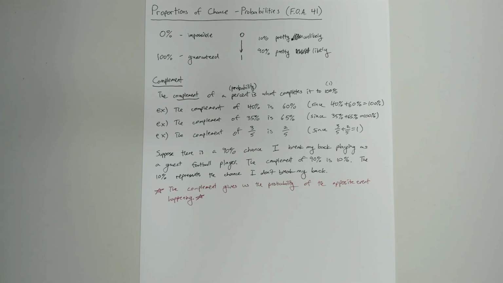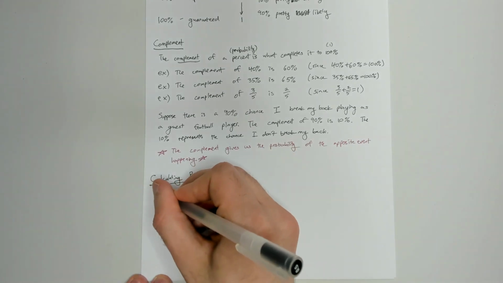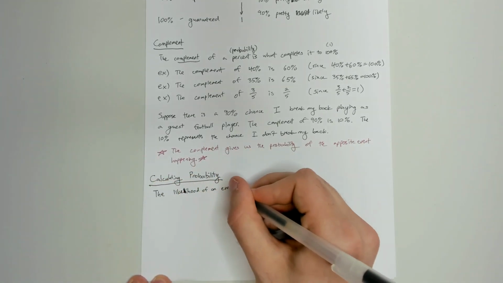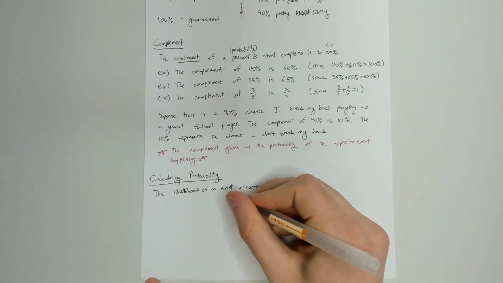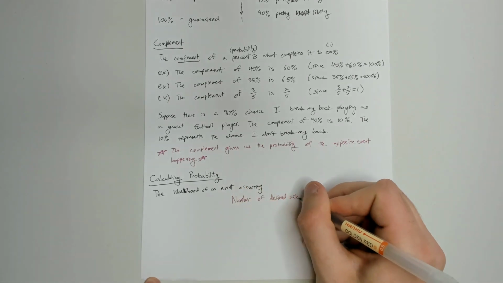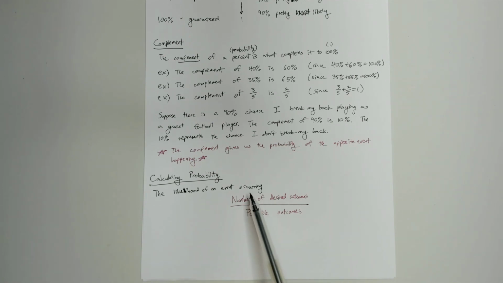Let's actually talk specifically about how one goes about finding the probability. I mean, how would someone necessarily know that there's a 90% chance that I break my back or something like that? I'm just pulling these numbers out of nowhere right now. Calculating probability. So recall, the probability is the likelihood of an event occurring. And the way you calculate it is it's the number of desired outcomes divided by the possible outcomes. So if you're looking at the likelihood of something happening, you take the amount of times that it can happen and divide it by the amount of possible outcomes total.